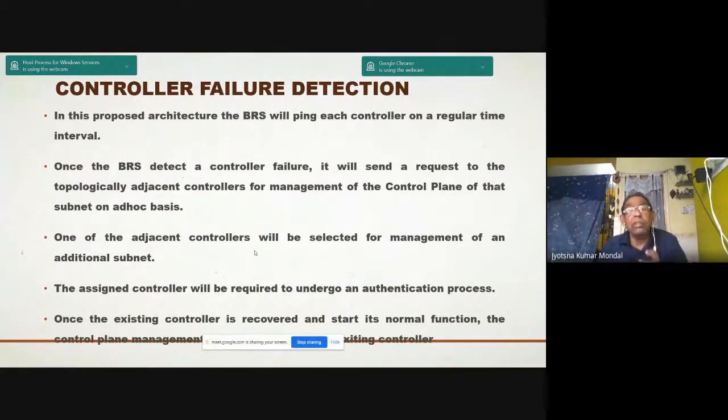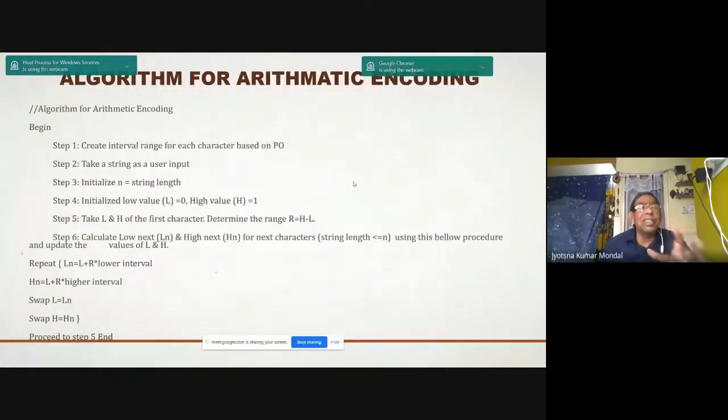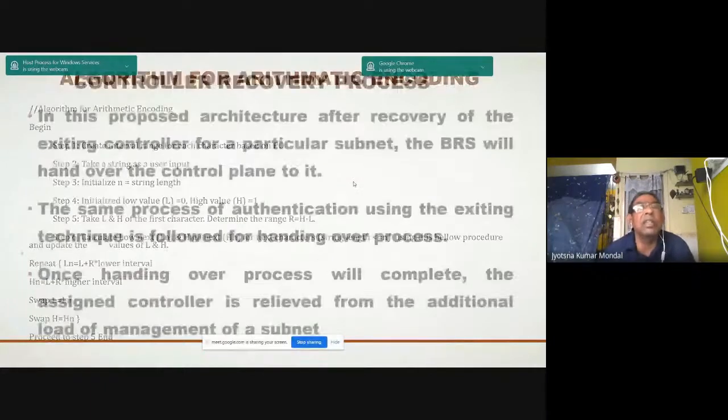And the assigned controller will be required to undergo an authentication process. Once the existing controller is recovered, control is handed over to that controller. Various techniques are proposed. One process I am telling you: we take a message and go for arithmetic coding, and BRS will compute the inconsistency of the code, and then it will detect whether the controller is malicious or not. These are some steps. Just I am speaking this, you can take it down.